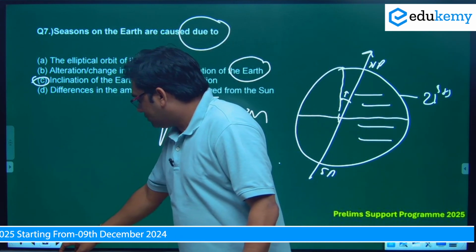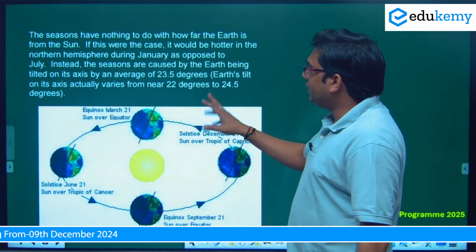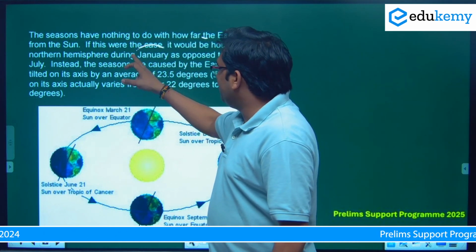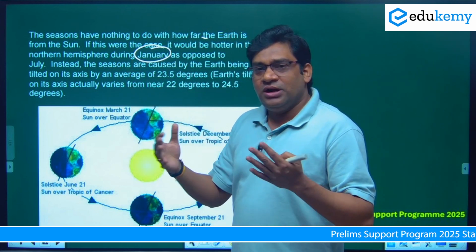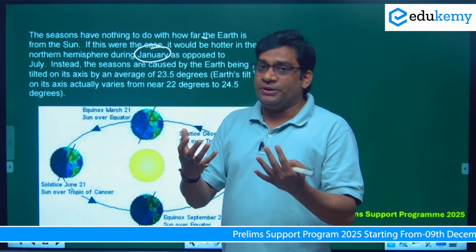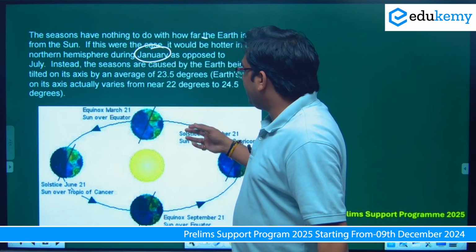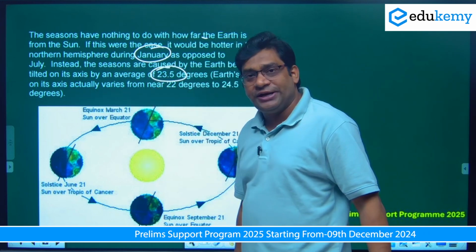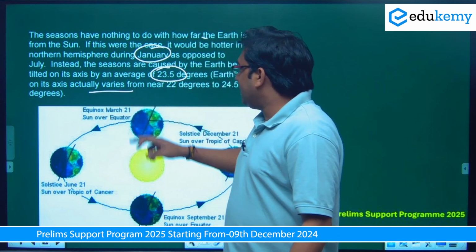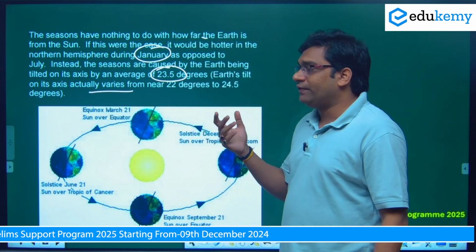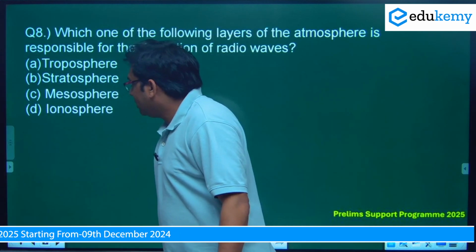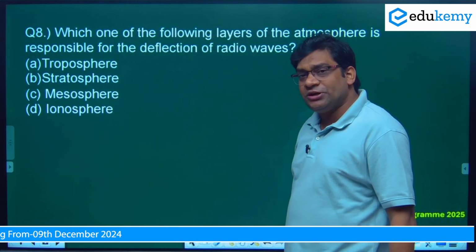Okay, now we move to the next. Same way, the seasons have nothing to do with how far the earth is from the sun. जनवरी में बहुत ही नजदीक होता है, फिर भी हम लोग experience a winter. Okay, जुलाई में बहुत दूर होने के बाद भी we experience a summer. So this happens because our earth is tilted by 23.5 degrees. That caused the earth's tilt on the axis to vary from near 22 degrees to 24.5 degrees. This is the reason why we experience the seasons. Okay, now question number 8.